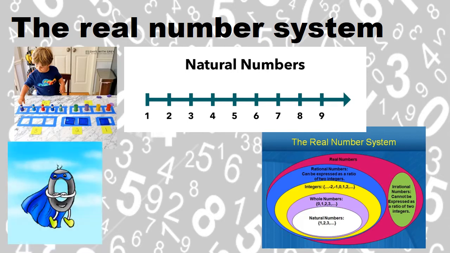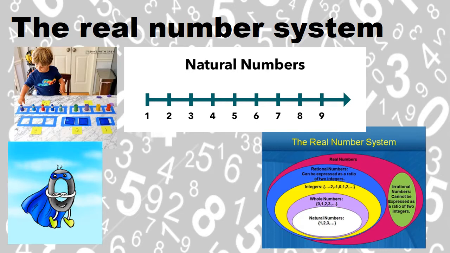Then, especially if you were in Tiger Valley, you would remember you were introduced to Zero the hero. To make children aware that there's also a number for when there could be nothing, and that number that represents nothing is 0. And that is what we would call a whole number.